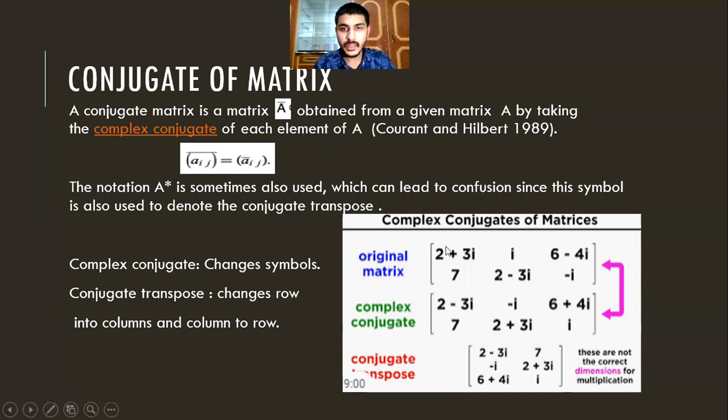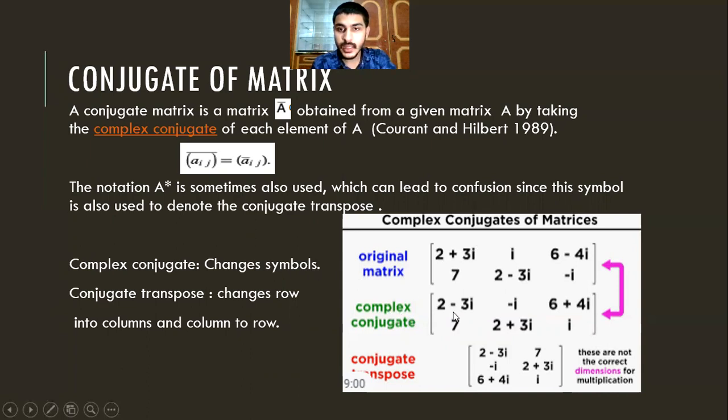So we have the example here, complex conjugates of a matrix. We have an ordinary matrix and we have to change it into its complex conjugate. We have to change the signs. Complex conjugate changes signs, plus into minus, minus into plus.